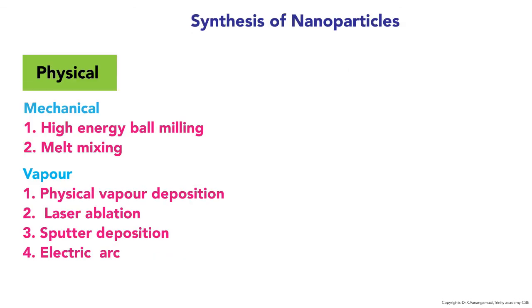And if you take the synthesis of nanoparticles, there are about 4 different methods: physical, chemical, biological, and hybrids. In physical, there are 2 methods: mechanical and vapor methods. High energy ball milling and melt mixing are mechanical methods. Physical vapor deposition, laser ablation, sputter deposition, and electric or chemical methods are vapor methods.